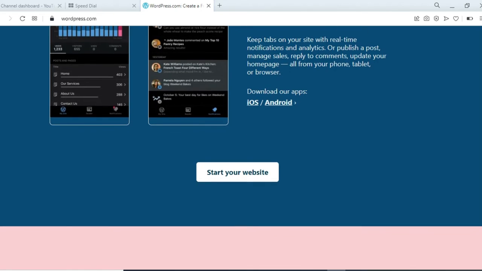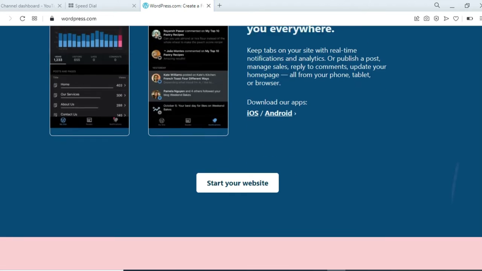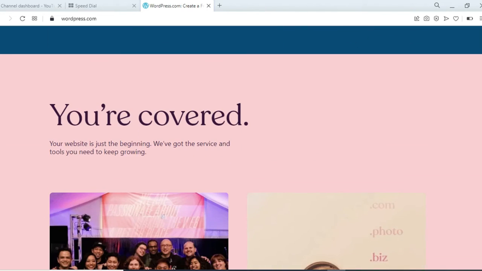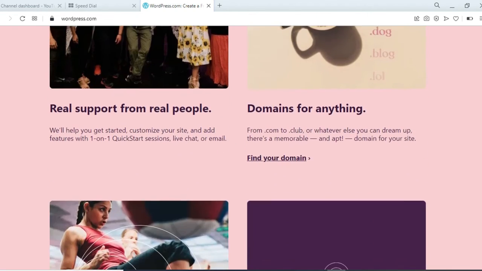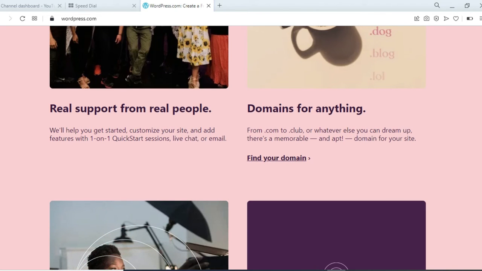You can also download the WordPress app on your iOS and Android phone. You can also build your website through your WordPress app. And okay, you are covered. Your website is just the beginning. You have got the service or tool you need to keep growing. Real support from real people. We will help you. WordPress will help you